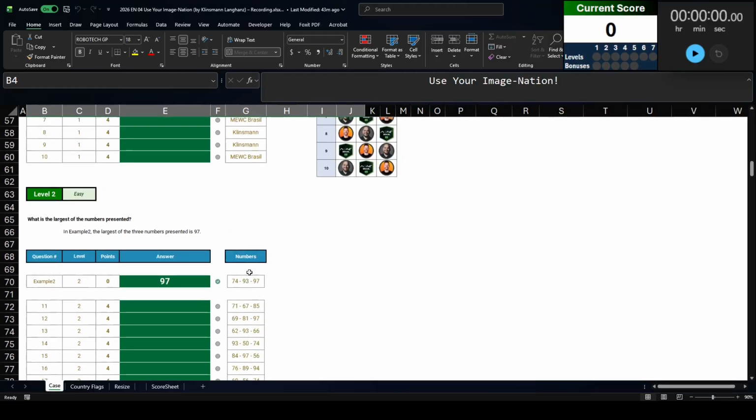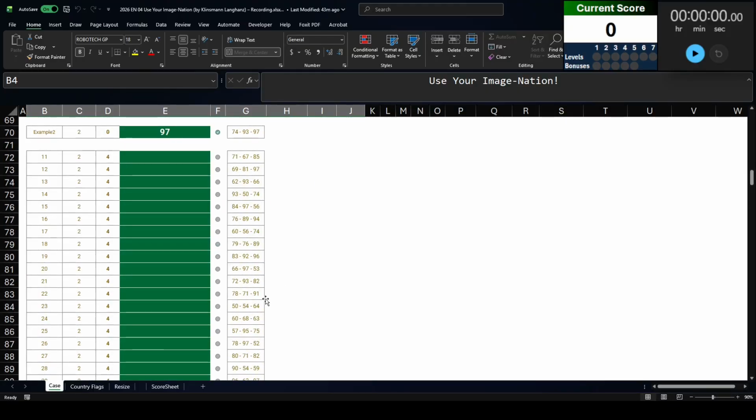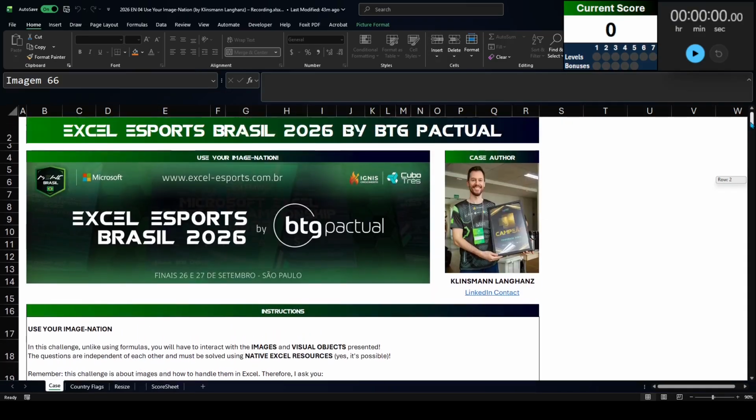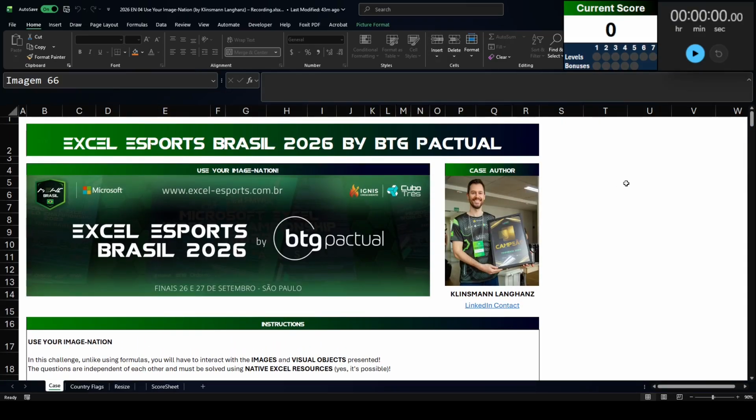So for example, here in level 2, it looks like your typical level, you've got your numbers in text, but those aren't text, that's an actual image. So how are we going to handle this? Come along with me. I'm going to do a complete walkthrough of the case. Let's see how long it takes to get a full solve.